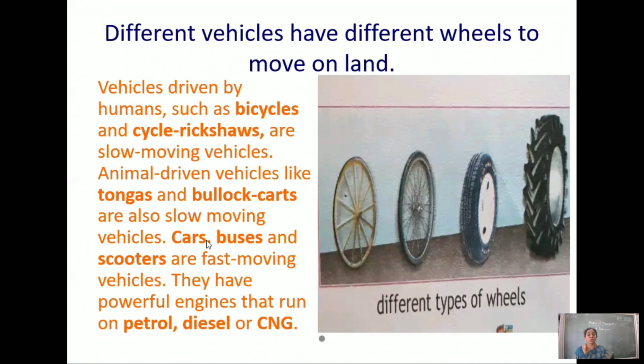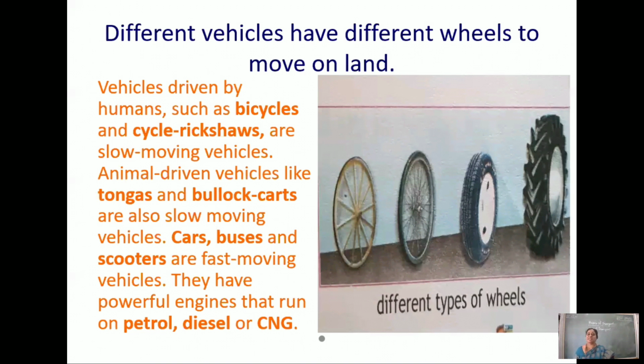With the help of engines, the fast moving vehicles are cars, buses, scooters, motorcycles, lorry, truck, etc. Of course, trains also and planes also, helicopters also. All of them require fuel. They have powerful engines that run on petrol, diesel, or CNG.